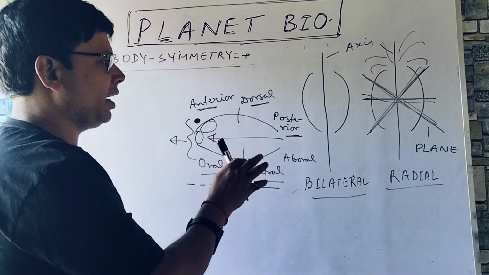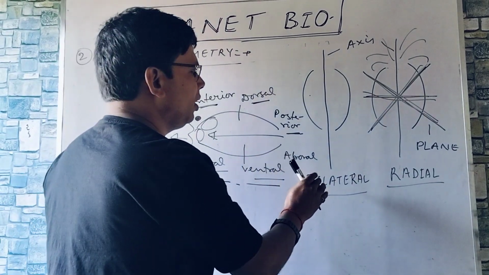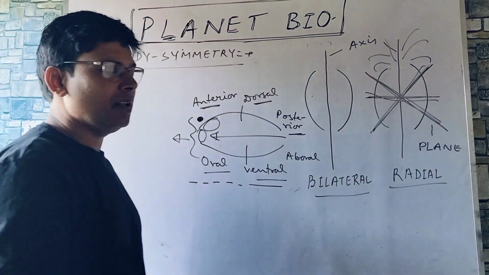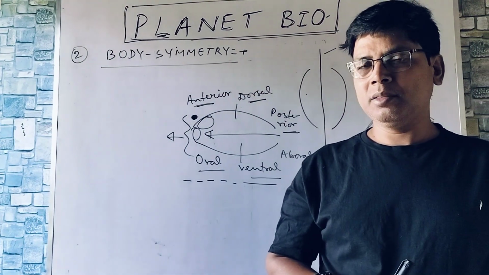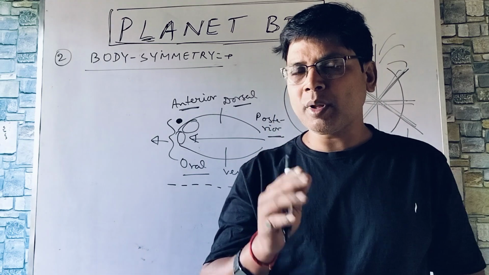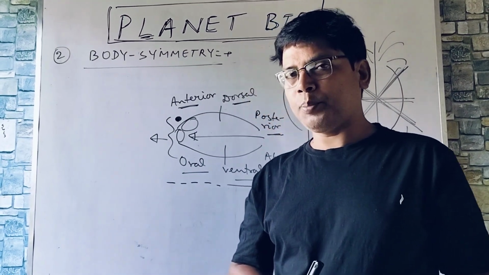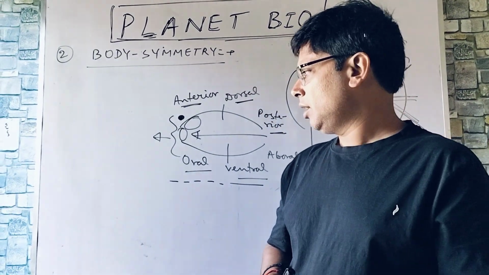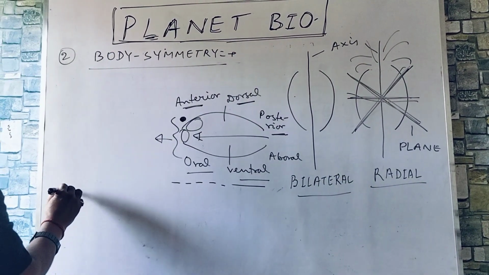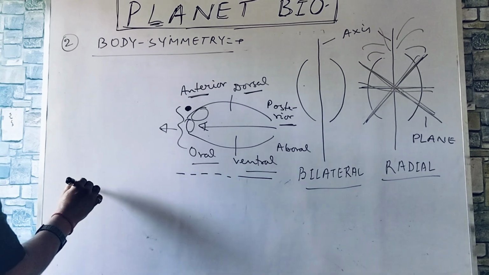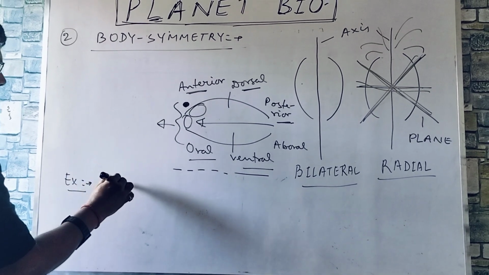Now, if an animal is showing neither bilateral nor radial symmetry, that means the animal is said to be asymmetrical. And most of the poriferans appear to be asymmetrical. So we can write the example here. Example you must note down. Asymmetrical.